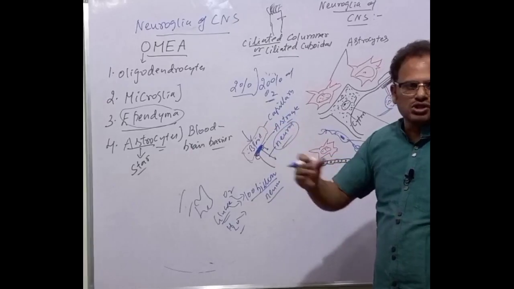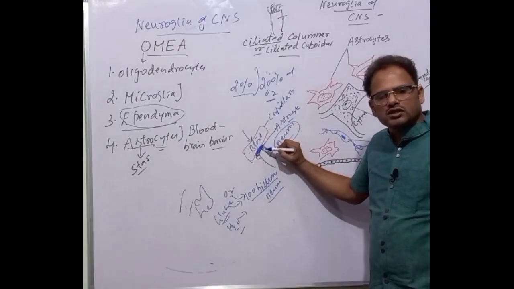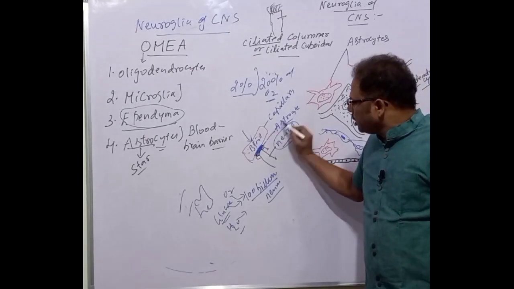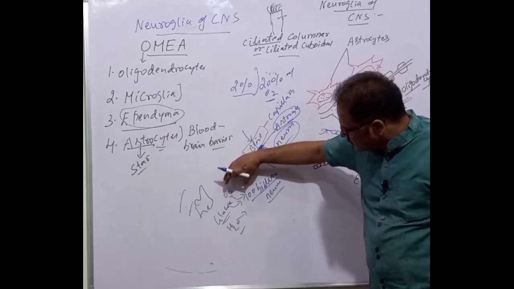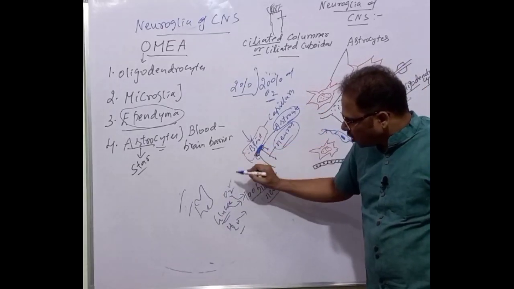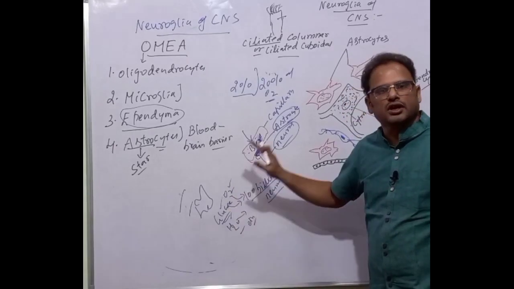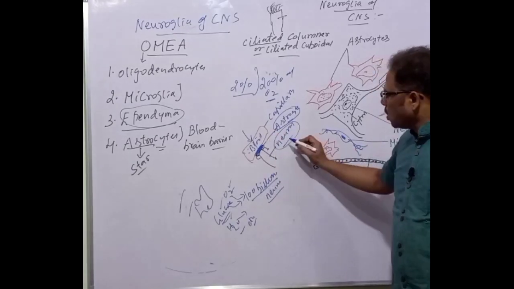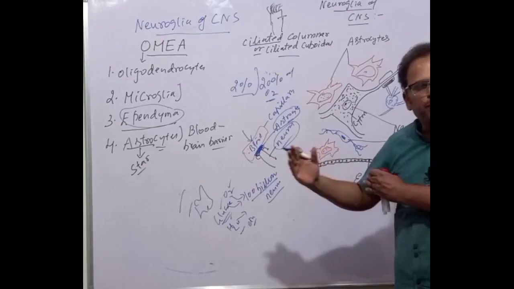Why, you may ask, sir, is the astrocyte there? It could supply directly. But here is a crucial point to be remembered: the astrocyte shouldn't allow the waste through. Only the essential particles. What are the essential particles here? Oxygen, glucose, water and other essential particles which are necessary for the metabolism of the neuron. Only those particles should be selectively supplied.